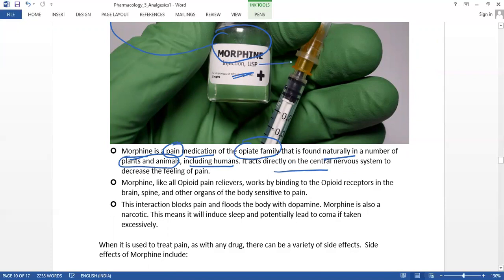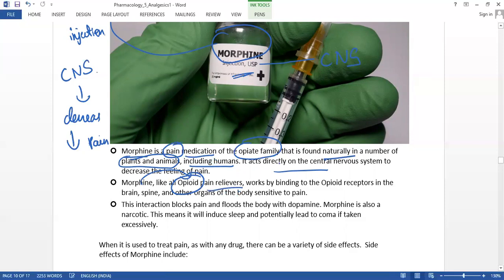It acts directly on the central nervous system to decrease the feeling of the pain, because it can reduce the pain only by reaching directly to the central nervous system, and it decreases the pain by the injection. This morphine, as I already told, comes under the opioid pain reliever, painkiller.